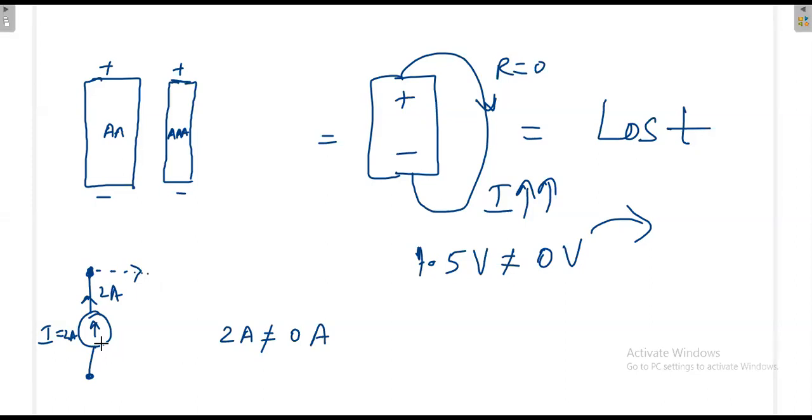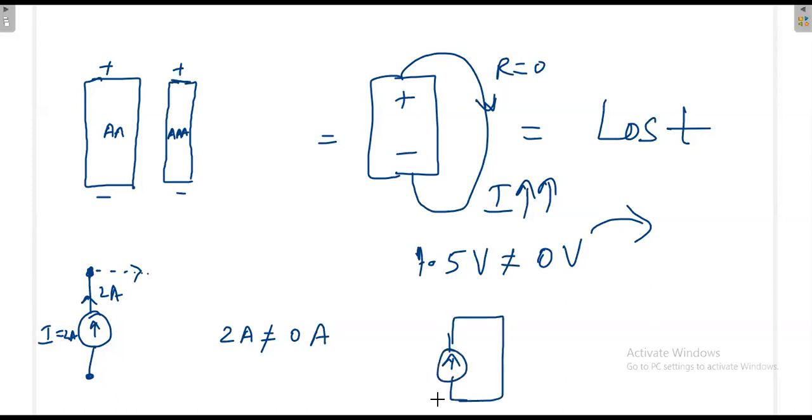2 ampere is coming. Where to go, that 2 ampere current? Nowhere. So again, some problem will arise. The device will lose its properties. That's why the current sources will always be in a short circuited format. If a current source is there, then it has to be in a short circuited form. It has to be like this always.